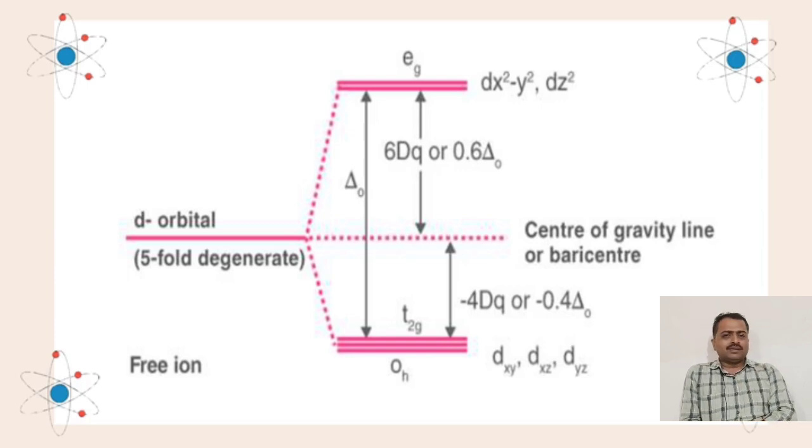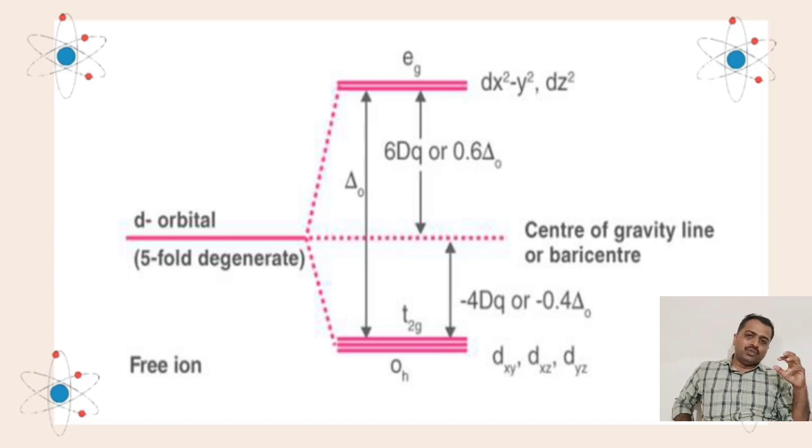There is less interaction with the ligand orbitals, because ligands come towards the central metal atom through the fixed Cartesian coordinates. When the metal interacts with the ligand atoms through the fixed Cartesian coordinates, those orbitals present on the axes interact more with the ligand orbitals. Due to this more interaction, the orbitals present on the axes, which are the dx2-y2 and dz2 orbitals, interact directly face to face with the ligand orbitals.